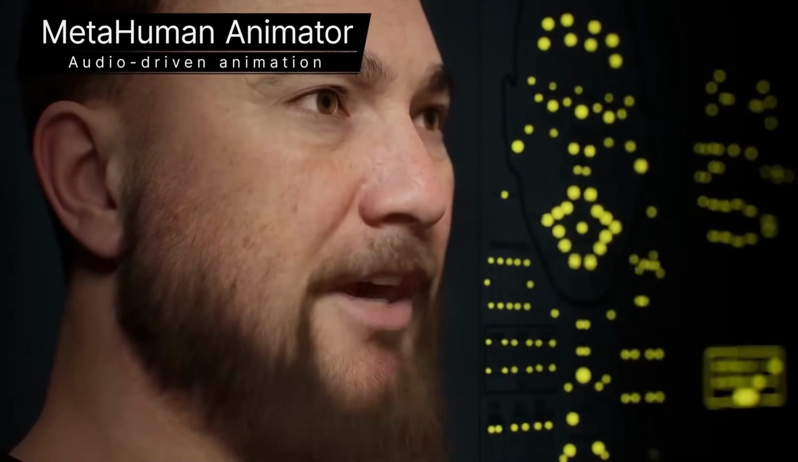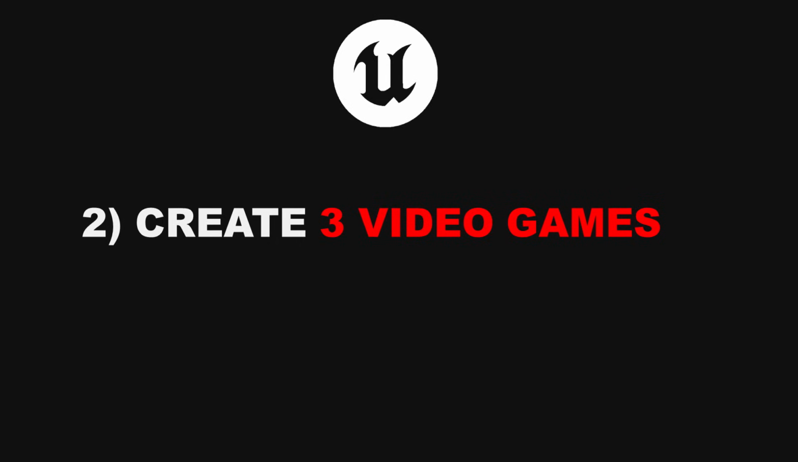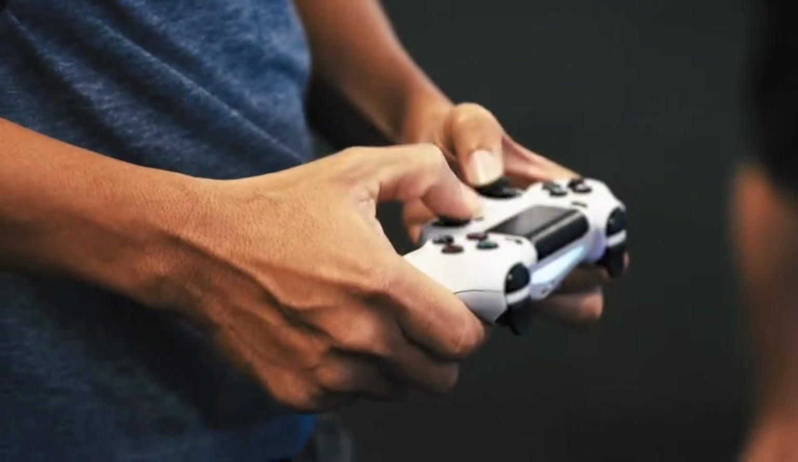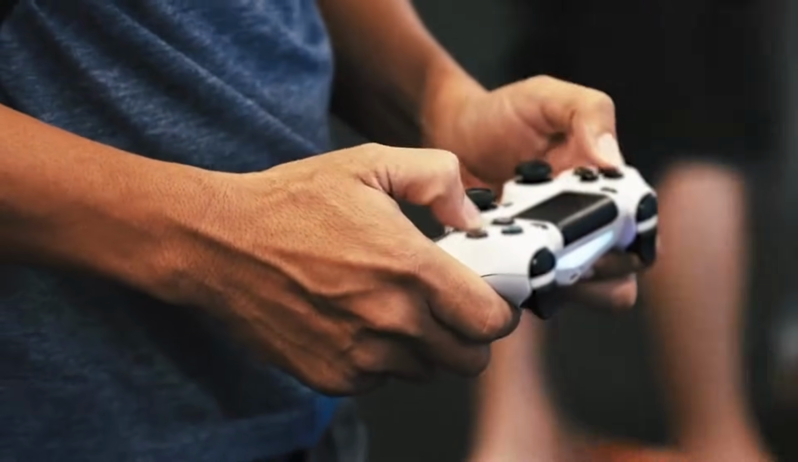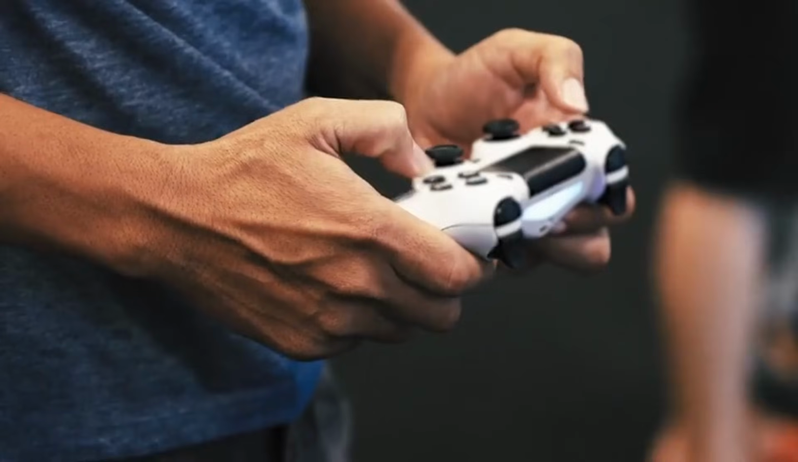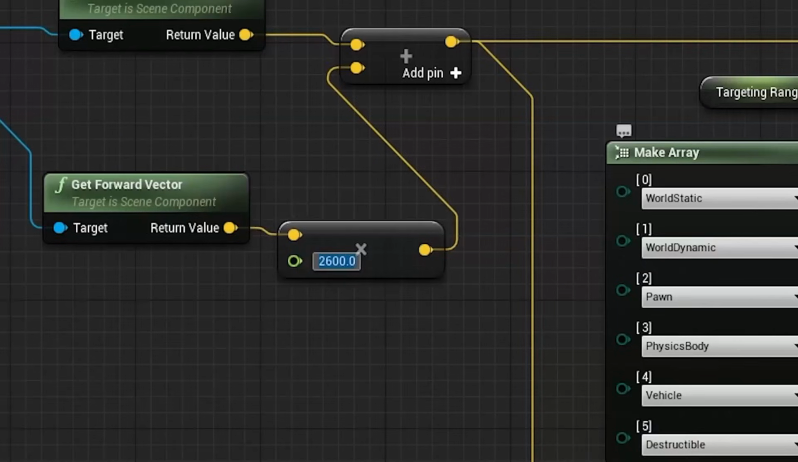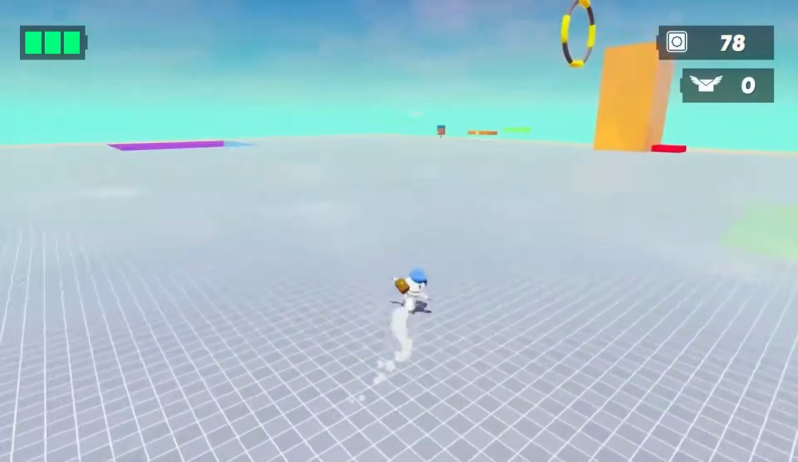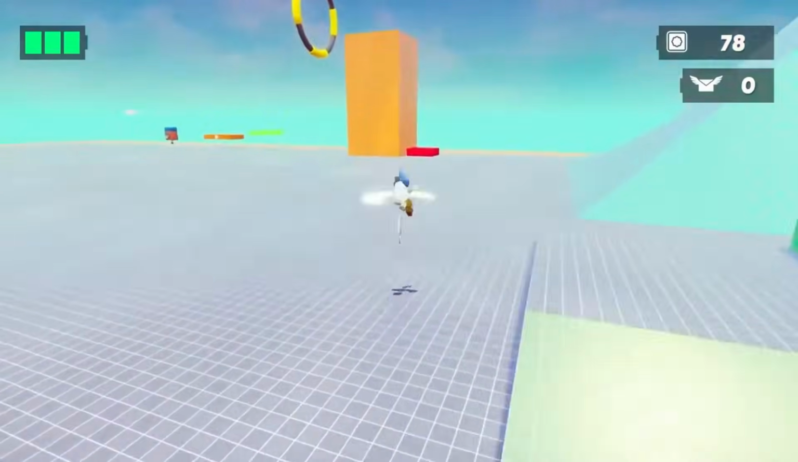Okay, now that you've gained some foundational knowledge, it's time to tell you the next step. Step 2. Create 3 video games. As the saying goes, practice makes perfect, and this step will allow you to use all of the knowledge that you gained in the first step. Although, for each of these games there's a twist. You'll work within a set time limit which will challenge you.